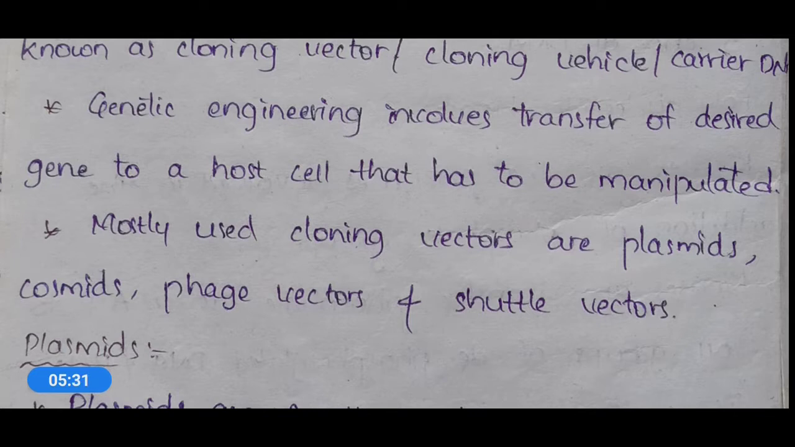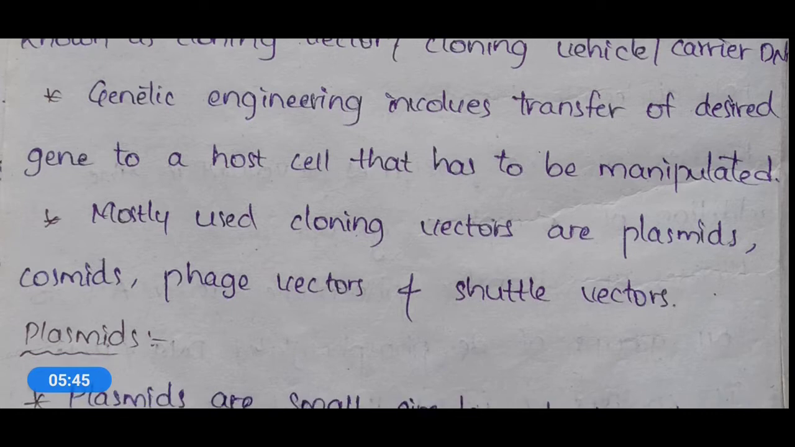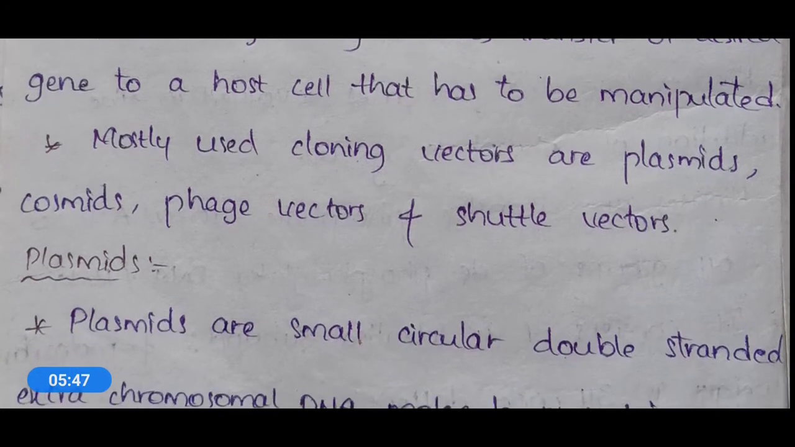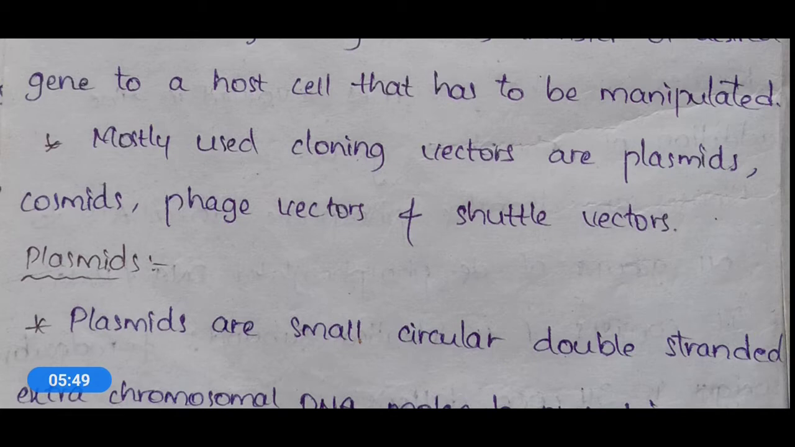These vectors are also genetic material themselves, nothing but DNA. They are also made up of DNA. So now let's see firstly about plasmids. Plasmids are small circular double-stranded DNA molecules.